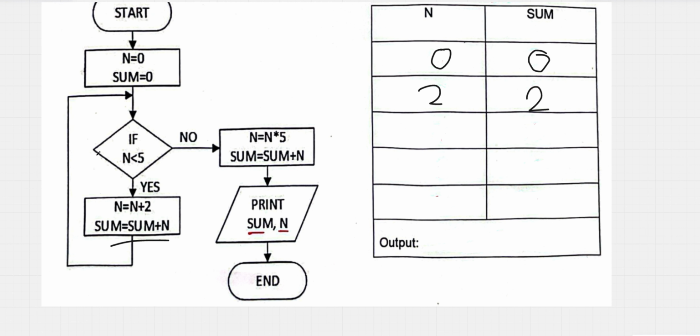Now when we go all the way back here, we check if n is less than 5. Yes, it is less than 5. What do we do? We add 2. So 2 plus 2, which is 4. And for sum, we add sum plus n. So 2 plus 4 is 6.